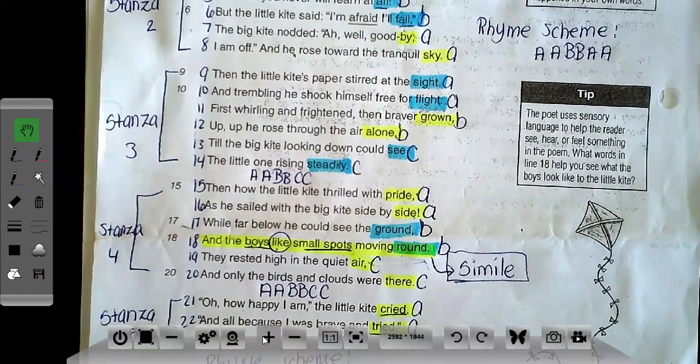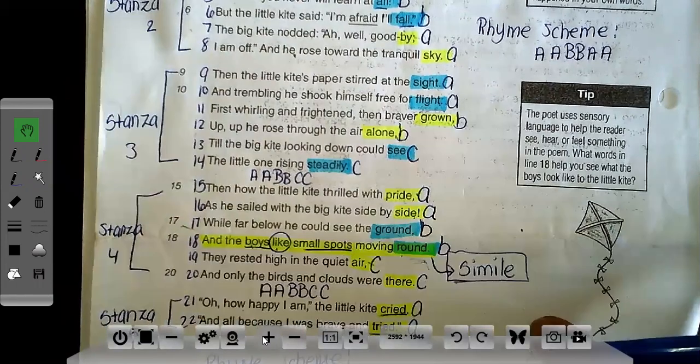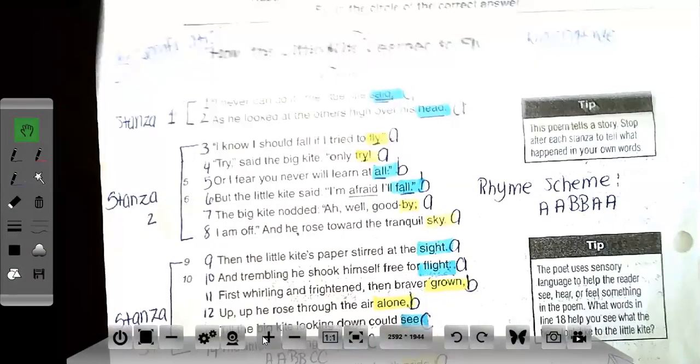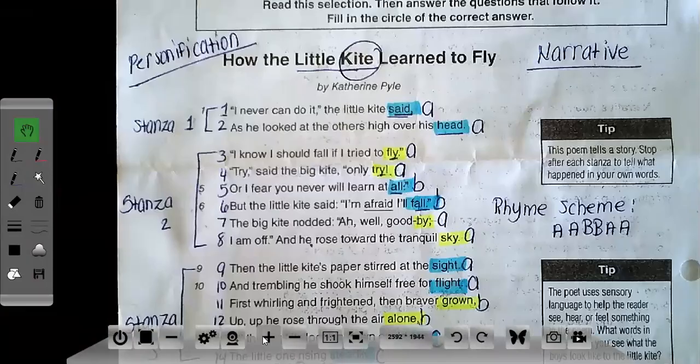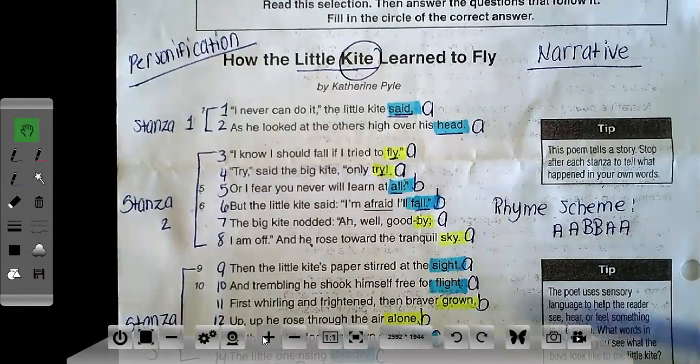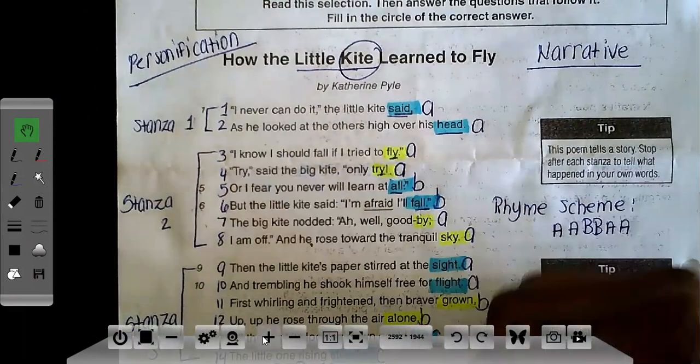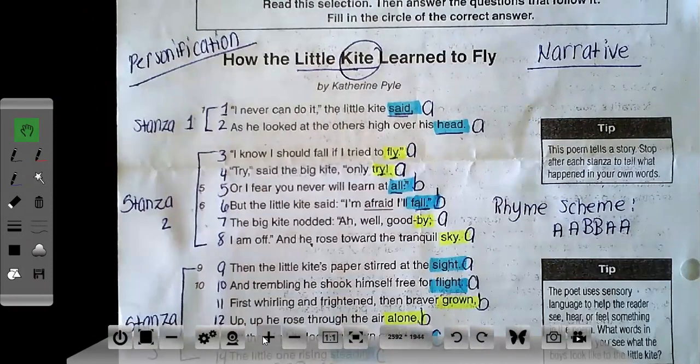So throughout the poem, we only saw one form of figurative language, which was a simile, but we also did see that the entire poem was personified, okay? So now we have our rhyme scheme, we have our rhyming words, we have our lines and stanzas. Remember, there's one last thing that we need to do before we dive into answering the question.